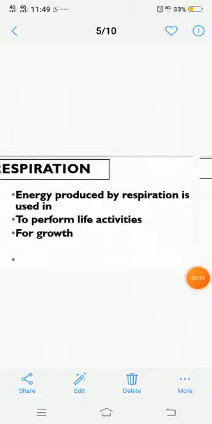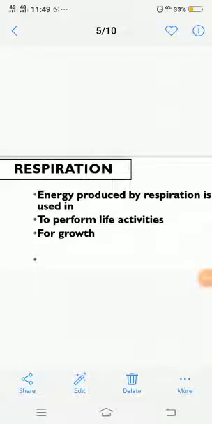The energy produced by respiration is used to perform life activities. We have to perform different activities, like we have to play, and we have to move here and there. Some students have to do their homework, and they have to move from here and there. So in order to do different life activities we need energy, and that energy is provided by the respiration system. And secondly, we need energy for growth.